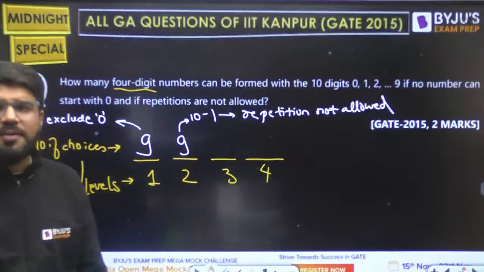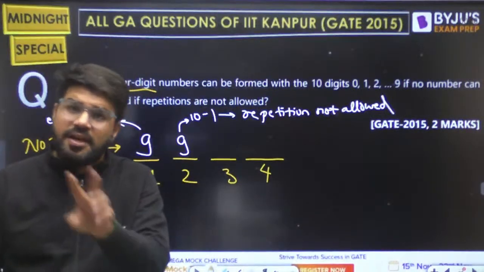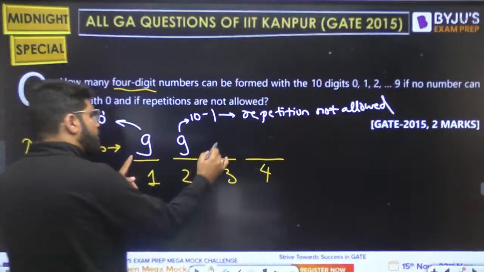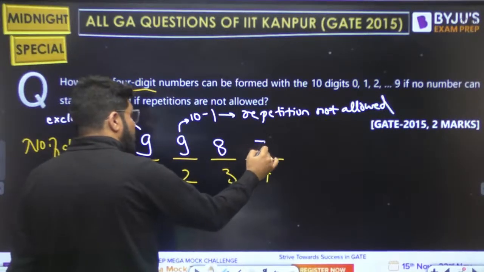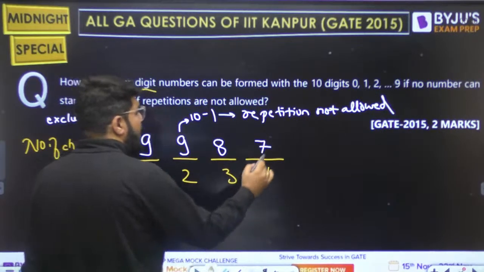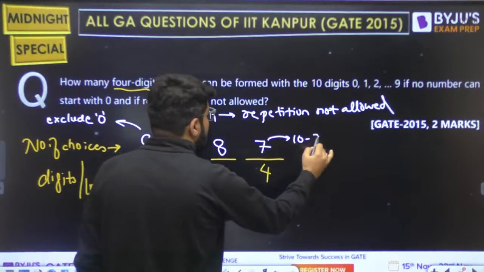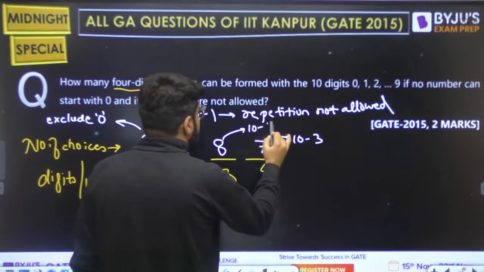Now when I go to the third place, 2 of the digits are fixed, repetition not allowed, so both of these cannot be used. So here comes 8. Now 3 digits are fixed, I cannot use those 3, so 10 minus 3, I have 7 options. So this is 10 minus 3, this is 10 minus 2.